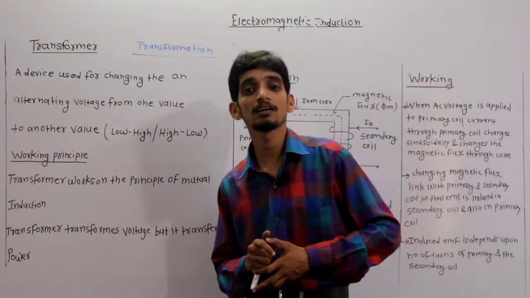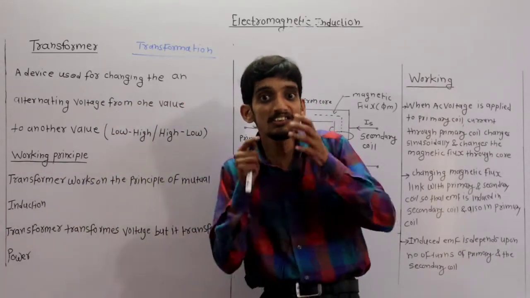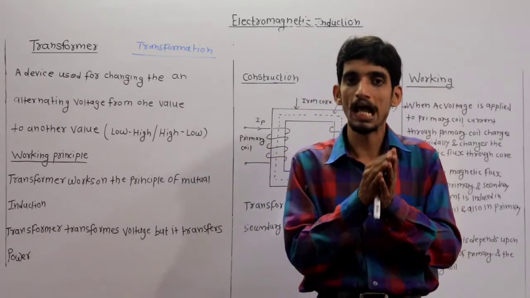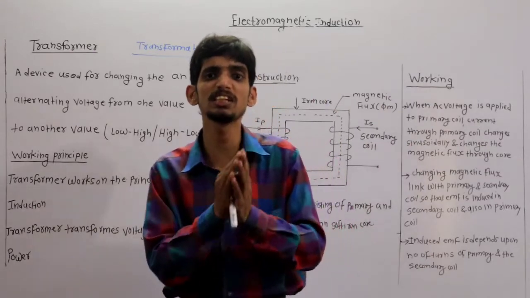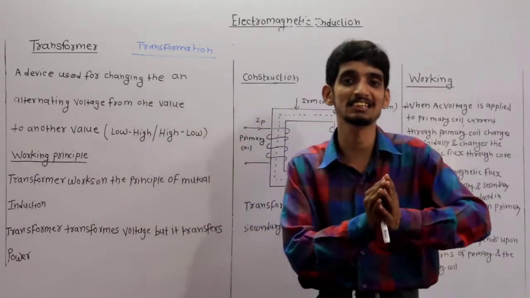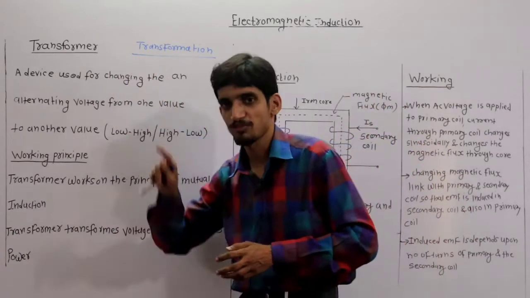Then, at the substation, the voltage should be converted into 230 volt, and this process is done by a device called a transformer.